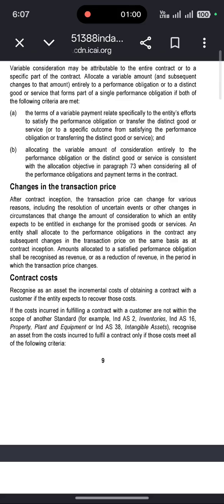An entity shall allocate to the performance obligation in the contract any subsequent changes in the transaction price on the same basis as at the contract inception. The amount allocated to a satisfied performance obligation shall be recognized as revenue or as a reduction of revenue in the period in which the transaction price changes.